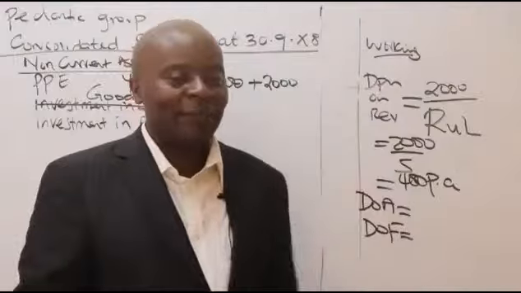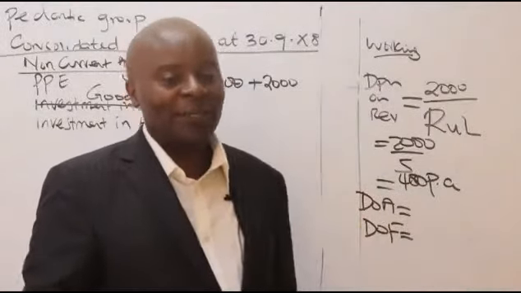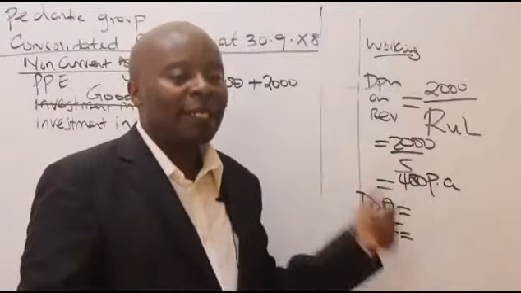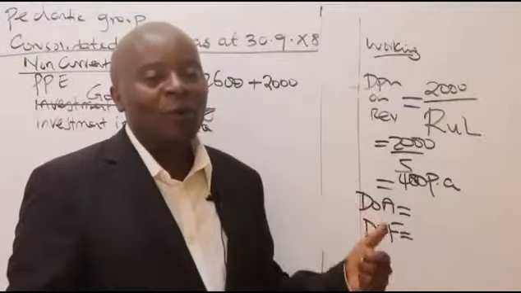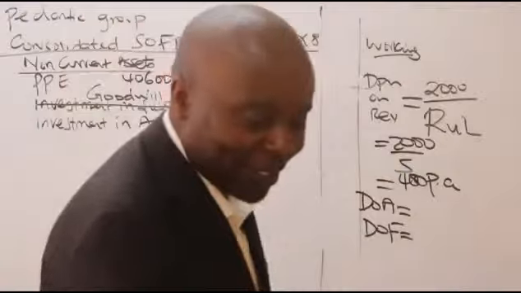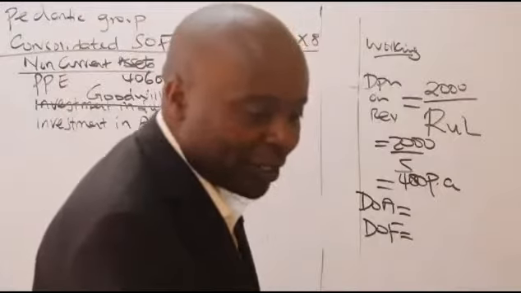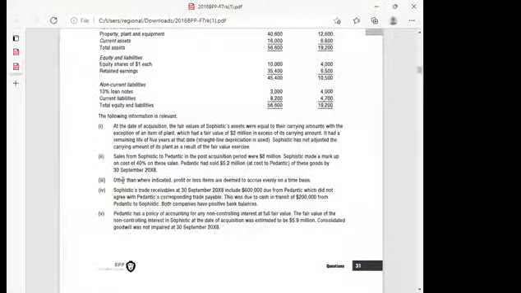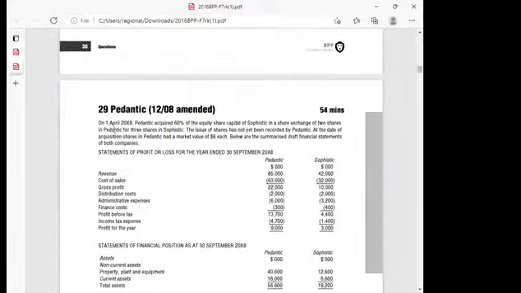What is the DOA of that subsidiary? What is the DOF of that subsidiary? DOA means date of acquisition. When was this subsidiary acquired? When you look at this place here, the DOA, on 1st of April 08, Pedantic acquired. So this thing was acquired on 1st of April 08.